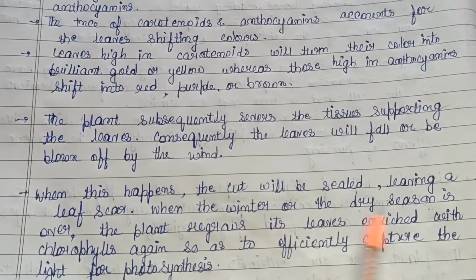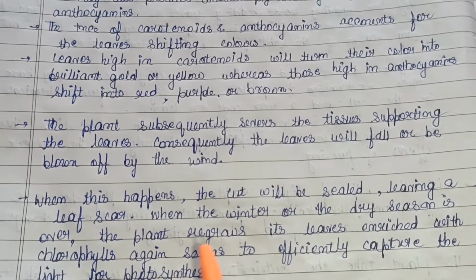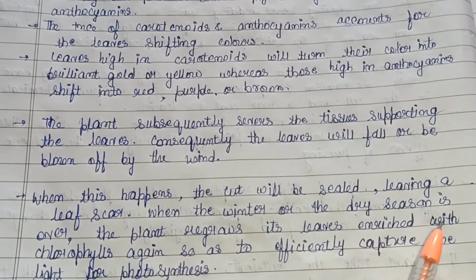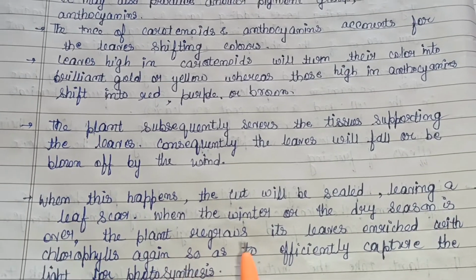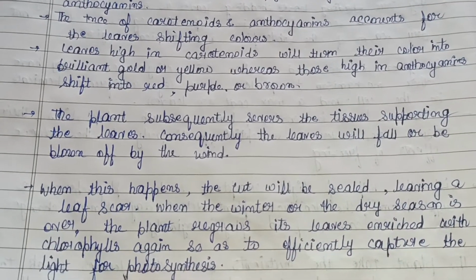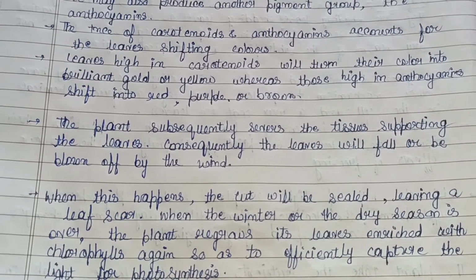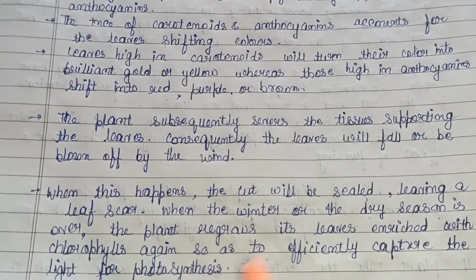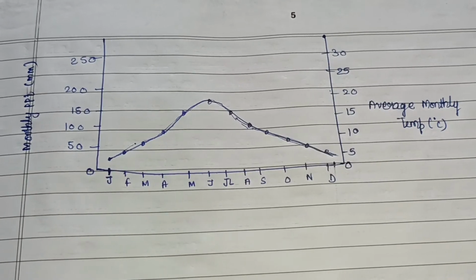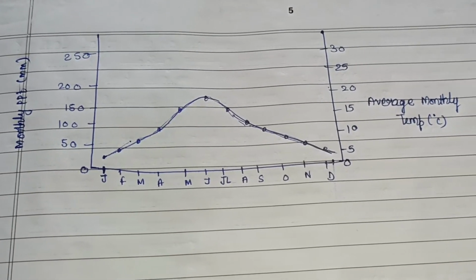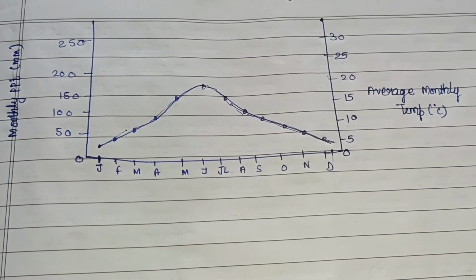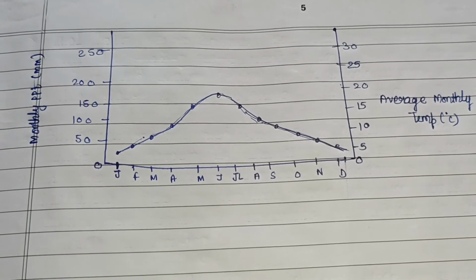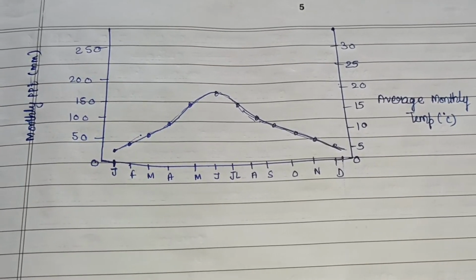When the winter or the dry season is over, the plant regrows its leaves enriched with chlorophyll again, so as to efficiently capture the light for photosynthesis. Why? Because chlorophyll is essential for the process of photosynthesis. And at last, this is a diagram representing the relationship between the monthly precipitation and the average monthly temperature.